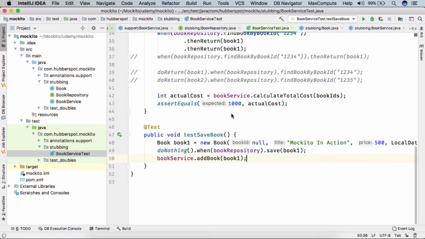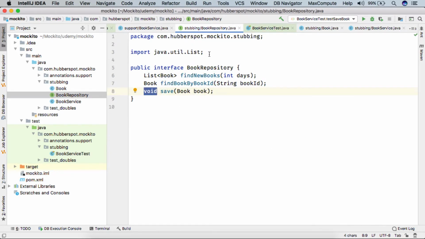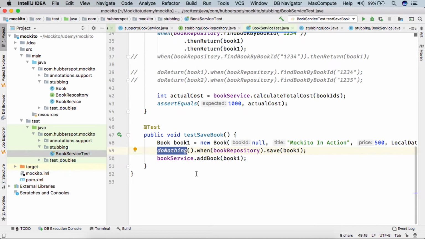Hello everyone. So friends, in our previous lecture we saw how we can stub a void method using doNothing present in Mockito. So here, when we are testing book service, which internally calls a void method in book repository that we want to stub out, as it is a void method which returns nothing, instead of doing when then return, we simply do doNothing dot when.